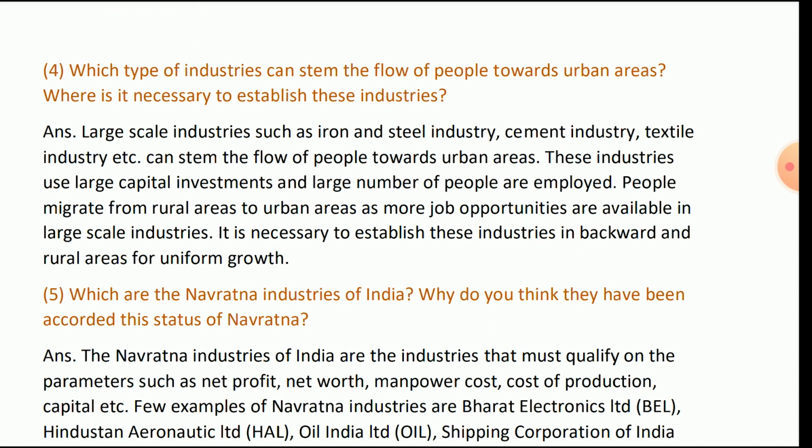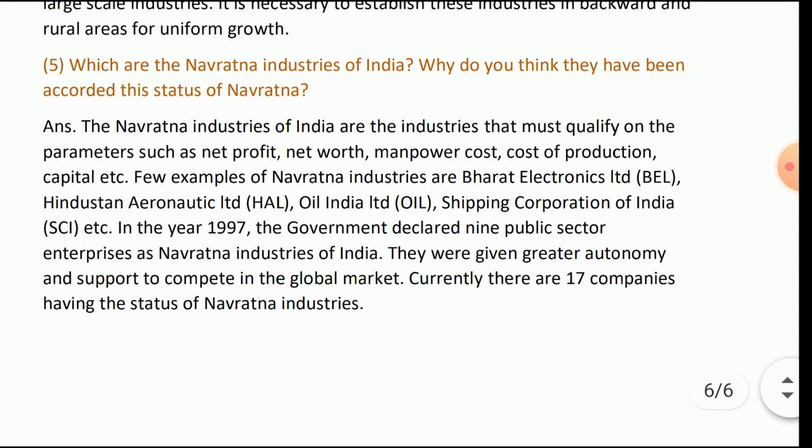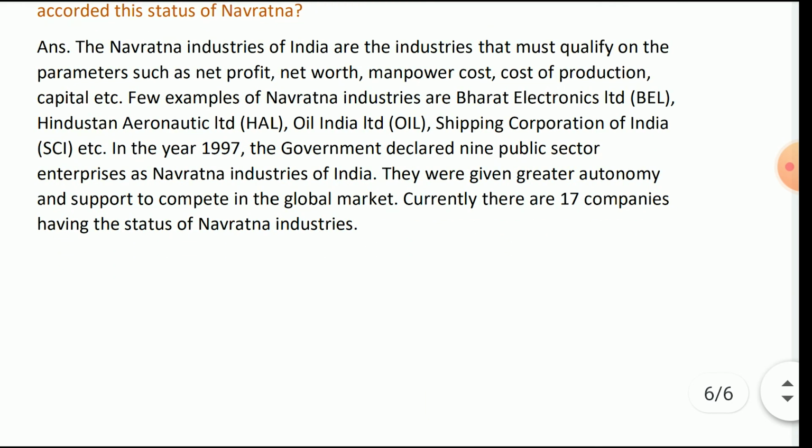Which of the Navratna industries of India, why do you think they have been given this status of Navratna? The Navratna industries of India are the industries that must qualify on parameters such as net worth, net profit, manpower cost, cost of production, capital.